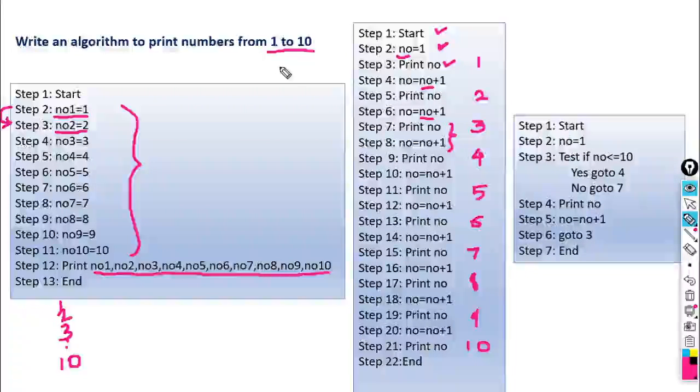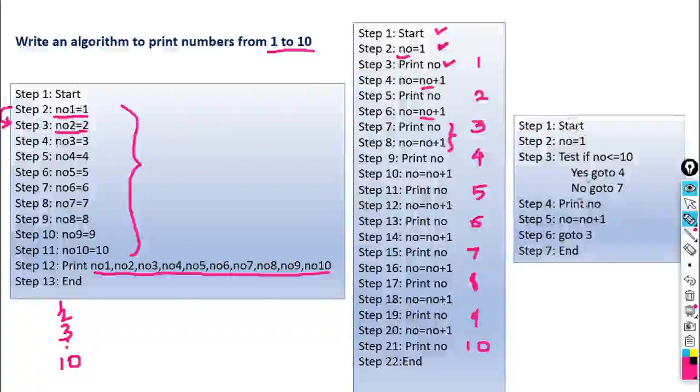When we have to write one set of instructions again and again, repetitively, then we can use looping in that algorithm. So how can we use this?